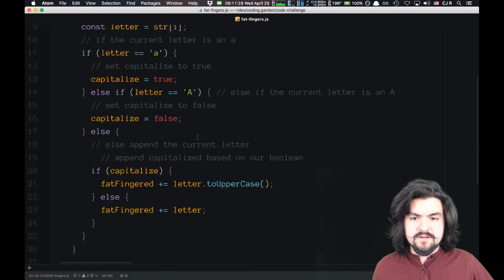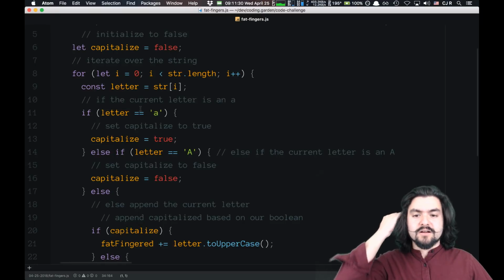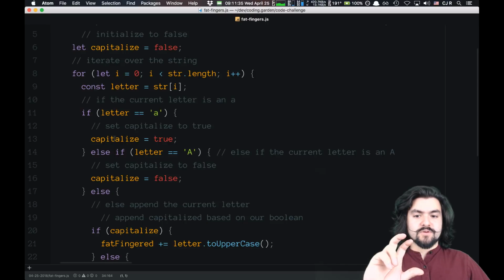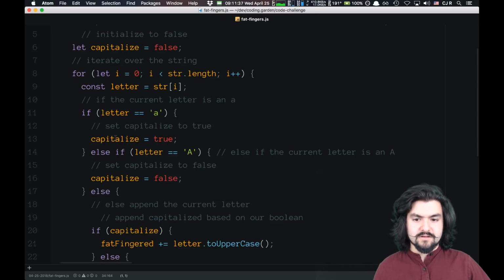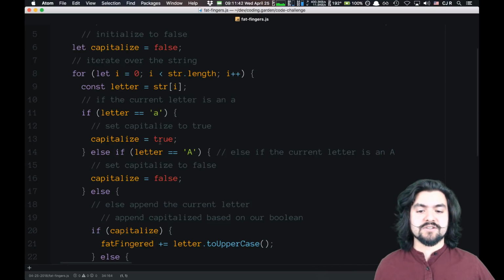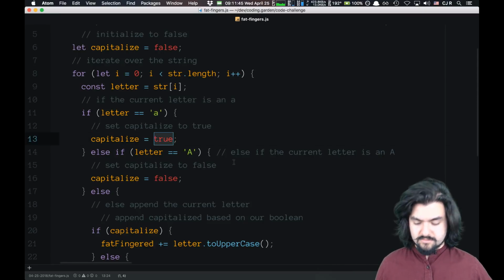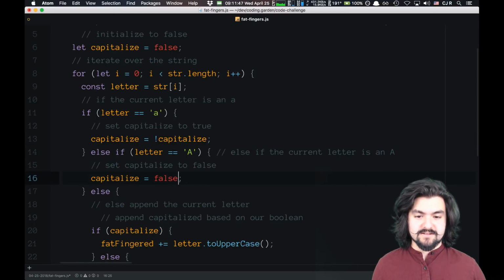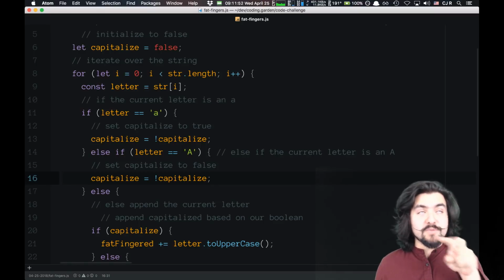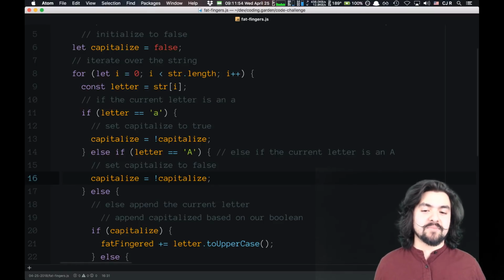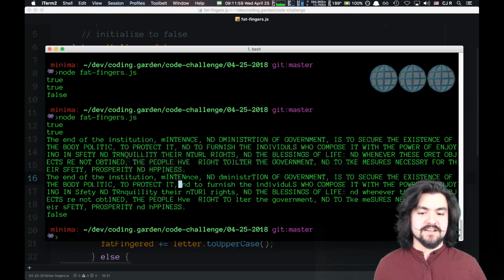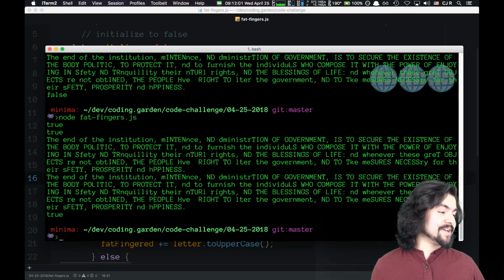Have we flipped it? Okay. If the current letter is a lowercase a, then we need to flip it. Oh, it doesn't matter if it's lowercase or uppercase. We just need to swap it like that. Because no matter which one he hit, he accidentally hit capitalized, so it's not true or false, it should be the opposite of what it was. Let's see if that works. There we go.